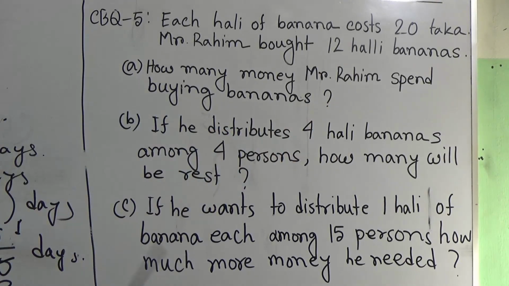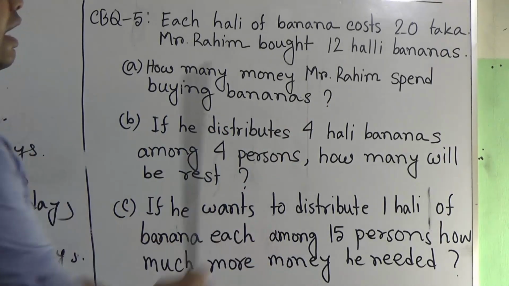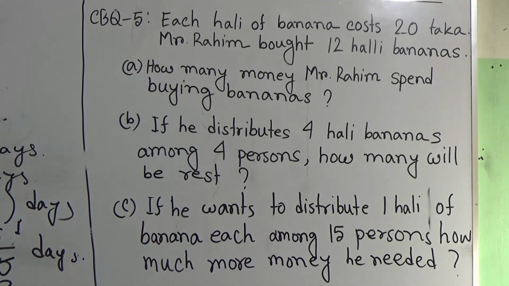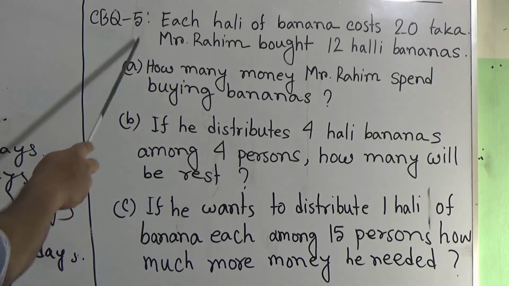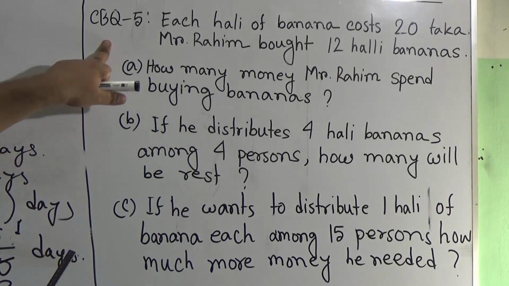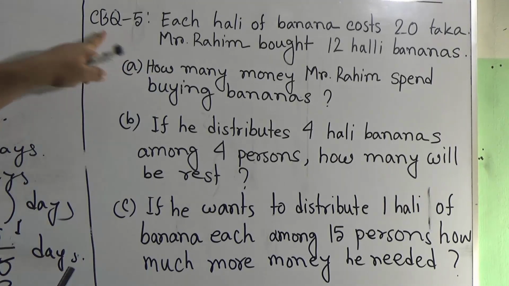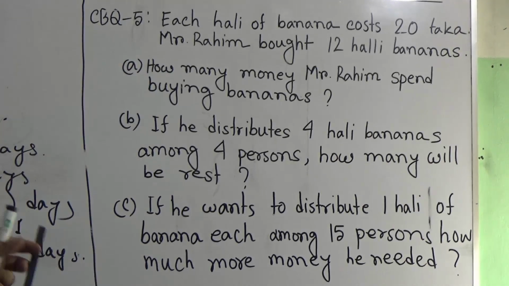Now we find out the 15 hali banana cost. After that we subtract the 12 hali banana cost from the 15 hali banana cost and we get the required amount of more money. I hope you have understood this question. You can easily solve this math. It is similar to question number 6.